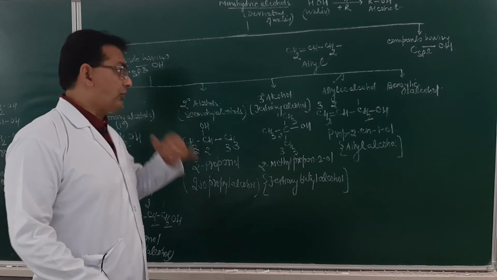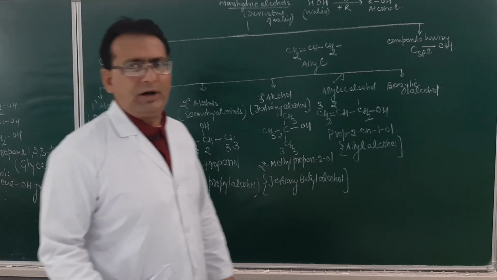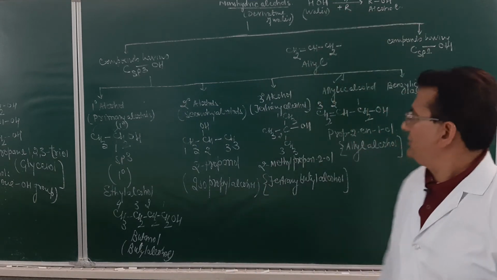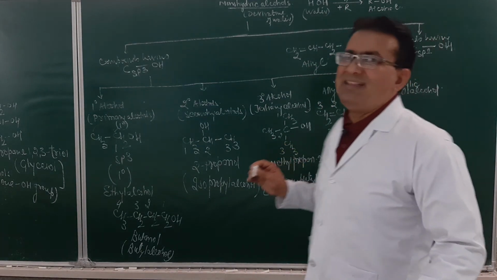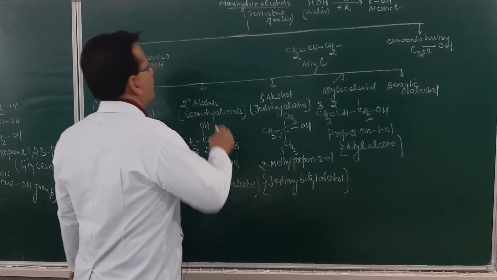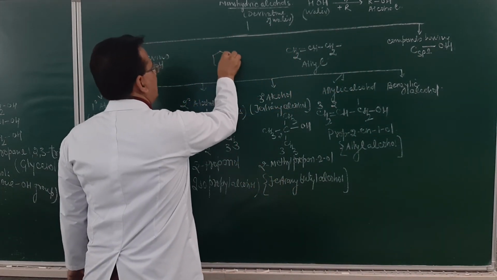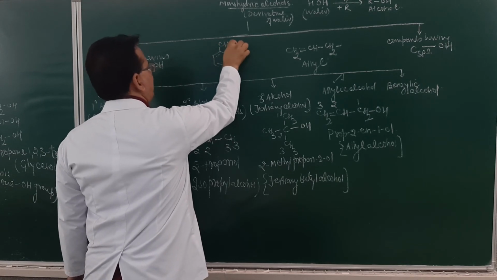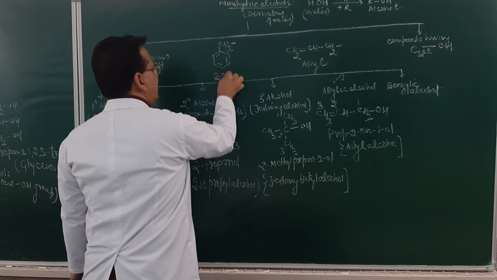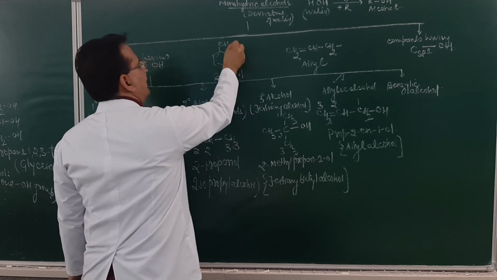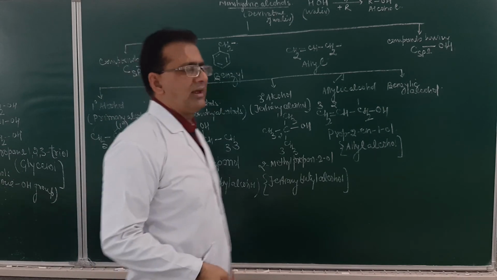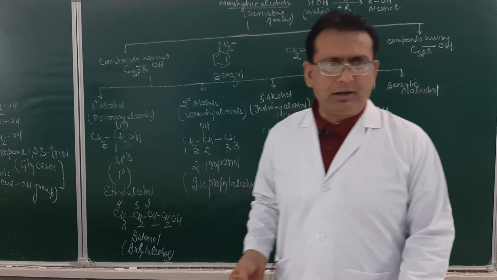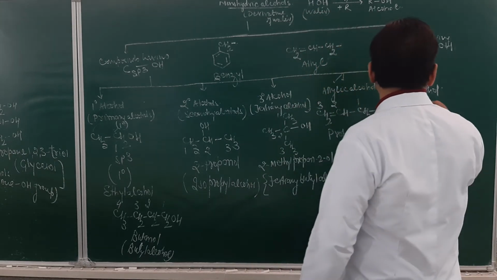So in monohydric alcohol, the OH group may also get attached to the allylic position. Then the benzylic position. What is a benzyl group? Remember, student, if you write the group in this manner, C6H5 and then CH2 and dash, this group is called a benzyl group. If the OH group gets attached over here, that will be called a benzyl alcohol. Am I getting clear? That will be called a benzyl alcohol.